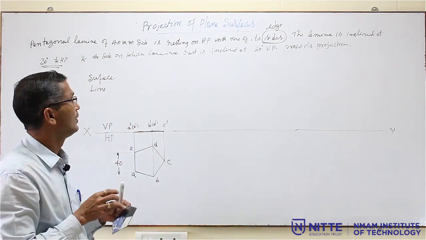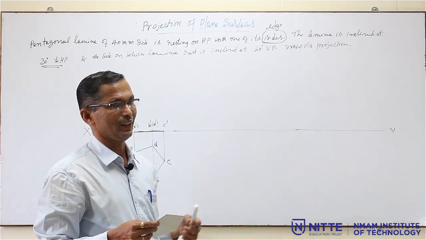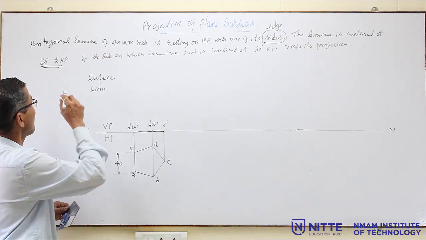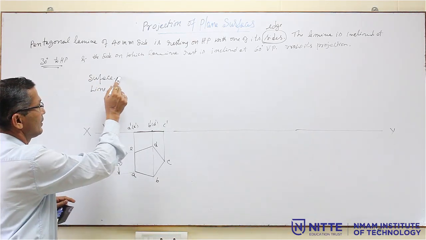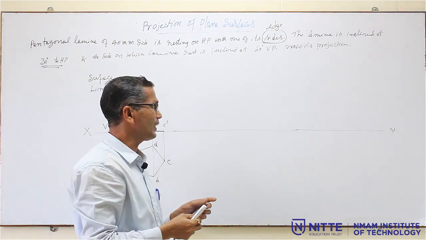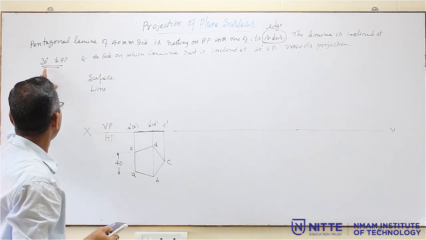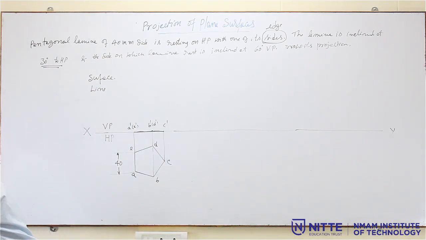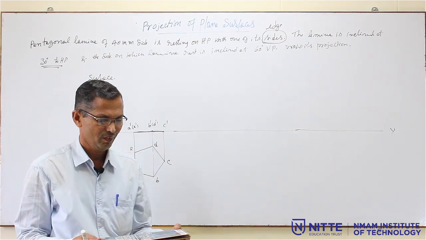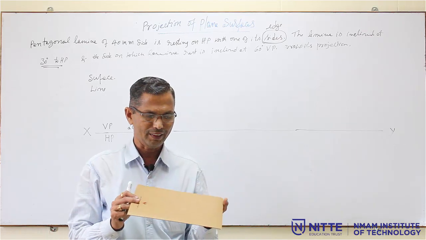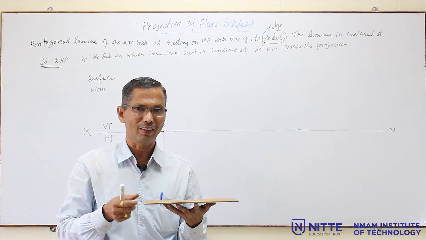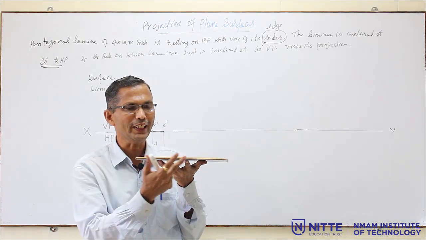What is that first step? The edge condition. So, the second step is you have to give the surface inclination. It is given here: the surface is inclined at an angle of 30 degrees to HP. Now, for any plane surface, for example, I will take this rectangle. What is the top view now? Top view will be a rectangle. What is the front view? Front view is a straight line.